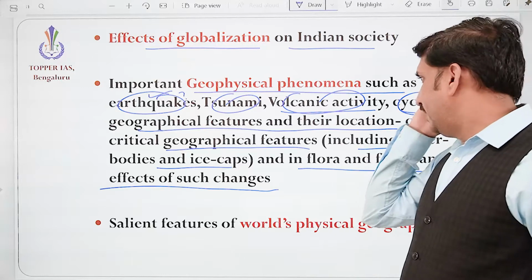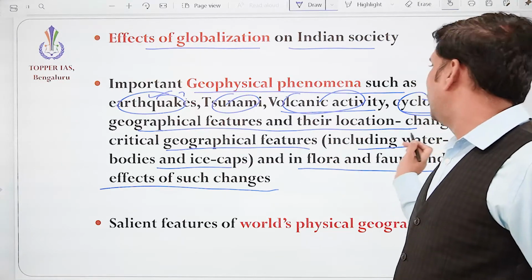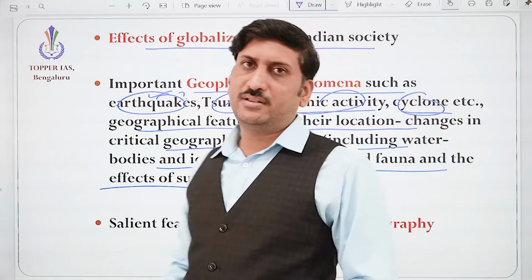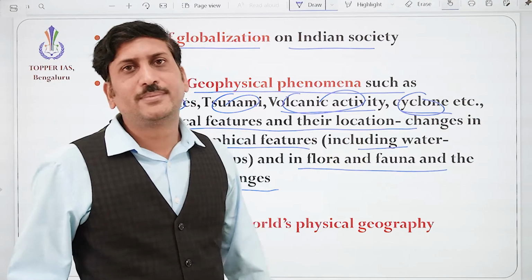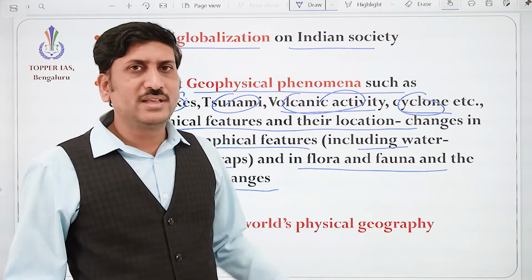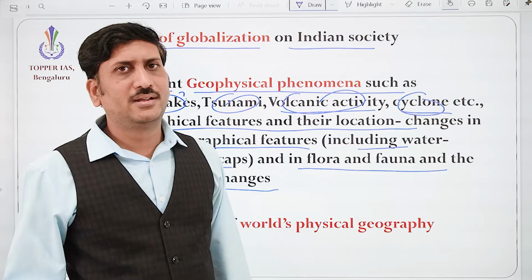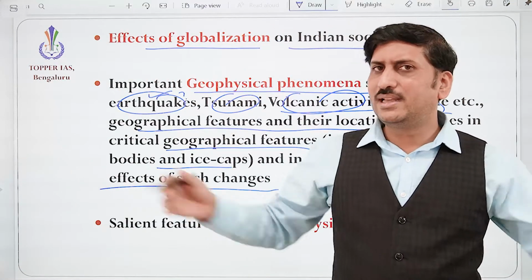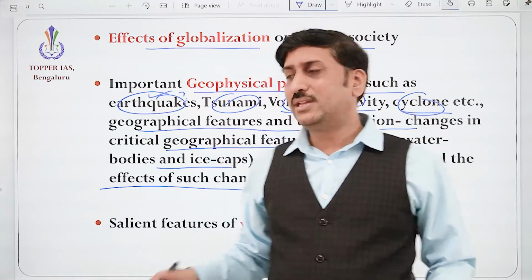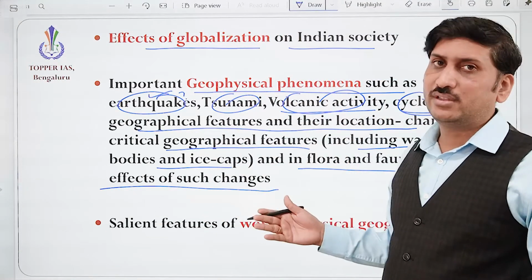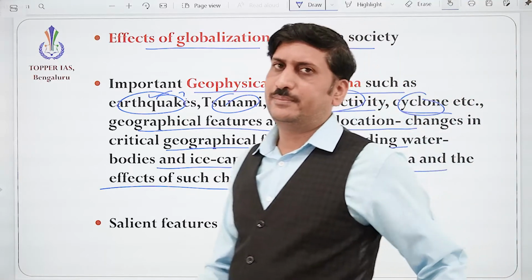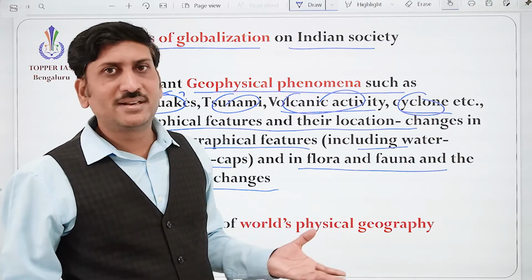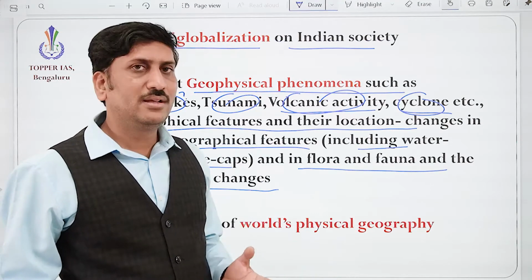Correct? We also need to understand geographical features, their location and changes in critical geographical features. For example, what is happening to water bodies? They are depleting, meaning we are losing fresh water. Pollution, correct. Because of global warming, the ice caps are melting, and because of that, low-lying islands are submerging. So we need to understand all these geographical features. Avalanches are increasing in the Himalayan area, disasters and flash floods are happening. What is the reason for that?